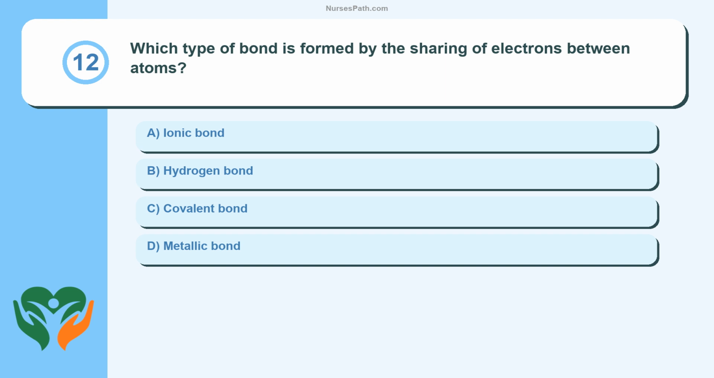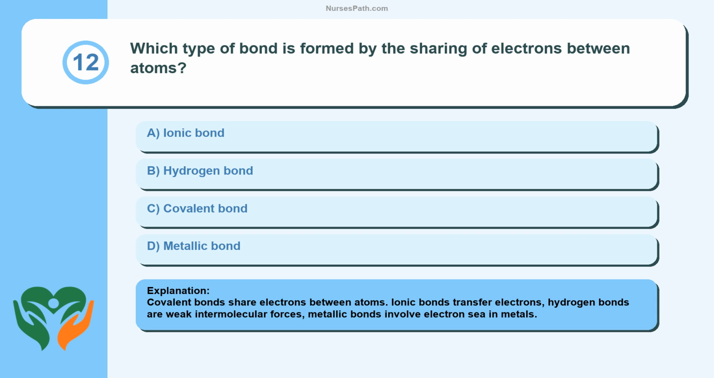Question 12. Which type of bond is formed by the sharing of electrons between atoms? Ionic bond, hydrogen bond, covalent bond, metallic bond. Covalent bonds share electrons between atoms. Ionic bonds transfer electrons, hydrogen bonds are weak intermolecular forces, metallic bonds involve electron sharing in metals.